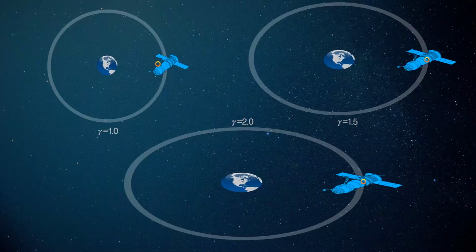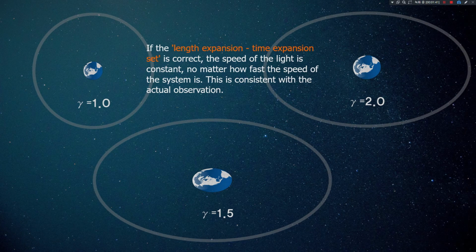However, the theory of length expansion has a different result. When gamma is 1.0, 1.5, or 2.0, the speed of light is always running at the same speed. So let's see what happens when three satellites fire at once. The speed of light is constant, even if the light is shot all at once. Time dilation and length expansion occur together. So the time to arrive after the light travels is different in all three cases. This is in good agreement with the basic spirit of relativistic theory.